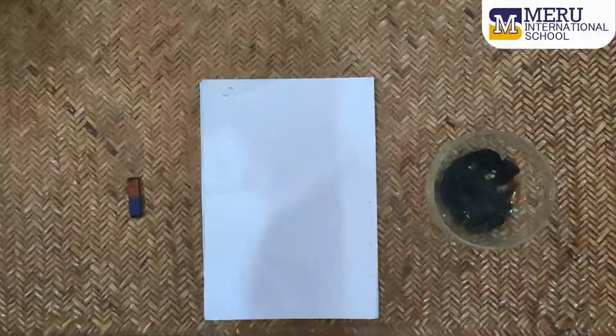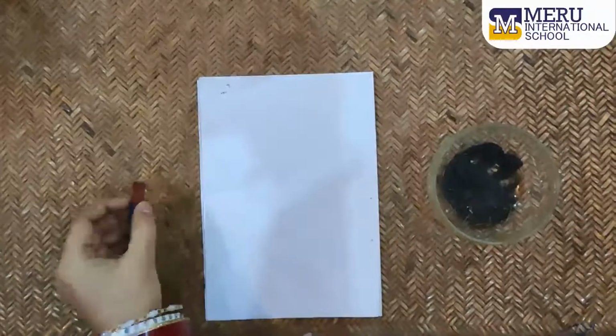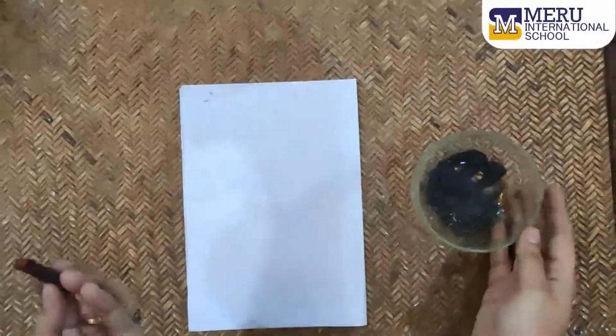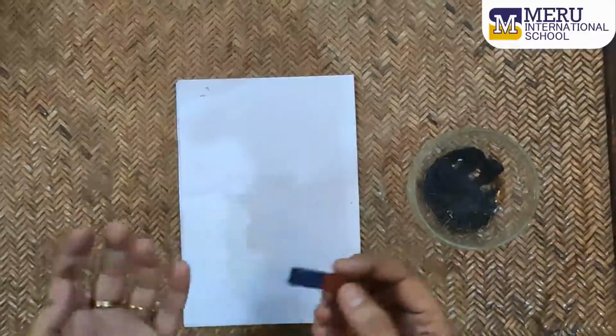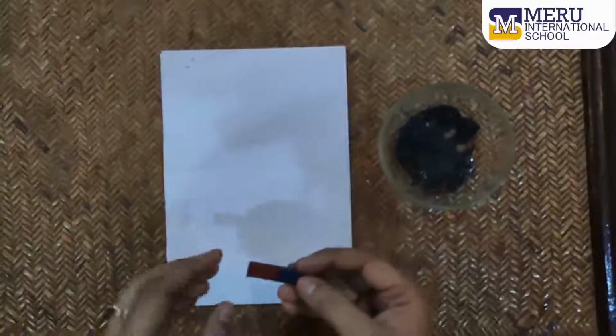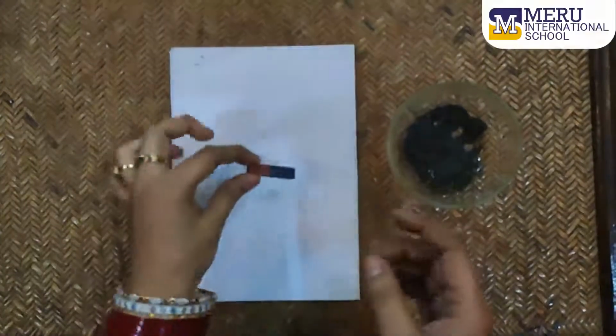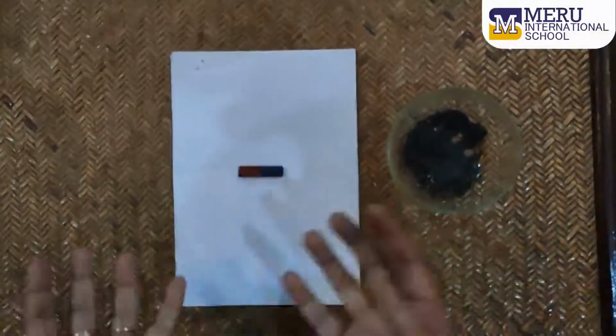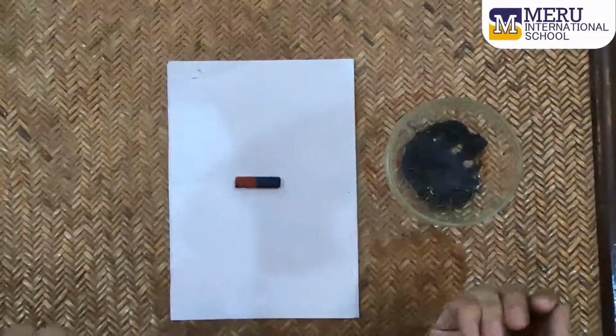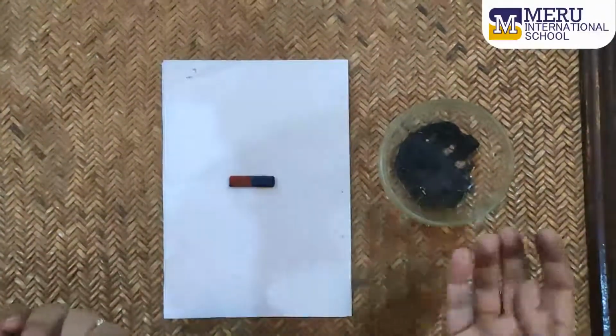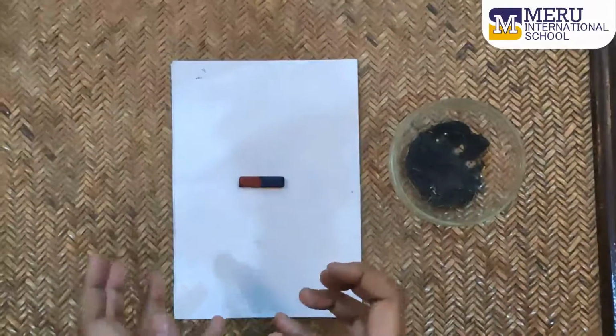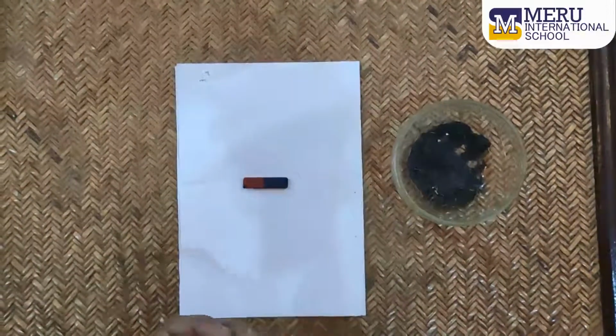Now we will perform a very interesting activity through which we come to know what could be the shape of the magnetic field lines associated with the bar magnet. So let's begin. For this activity, we need a bar magnet, some iron filings and a plain white paper. What we are going to do is place this bar magnet on the white sheet of paper, and then sprinkle some iron filings onto it. Then we will see that the iron filings will automatically arrange themselves in the shape of the magnetic field lines. So let's start.